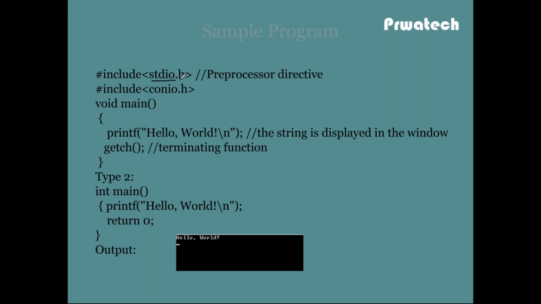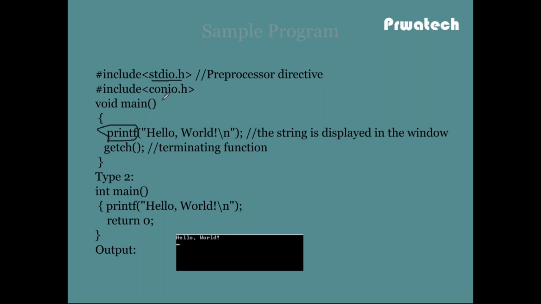So stdio.h means the standard input output library. This library contains the printf and scanf functions. Okay. Conio.h means clear the screen.